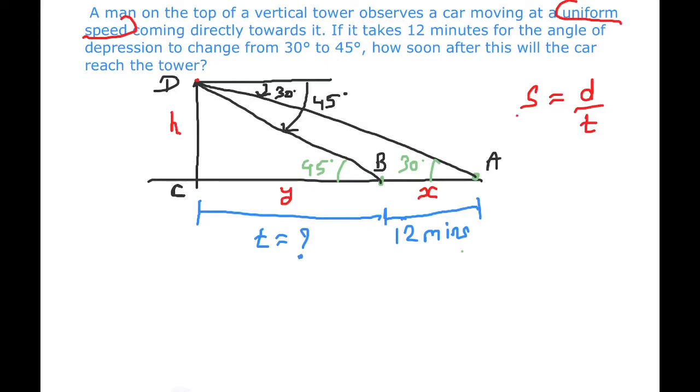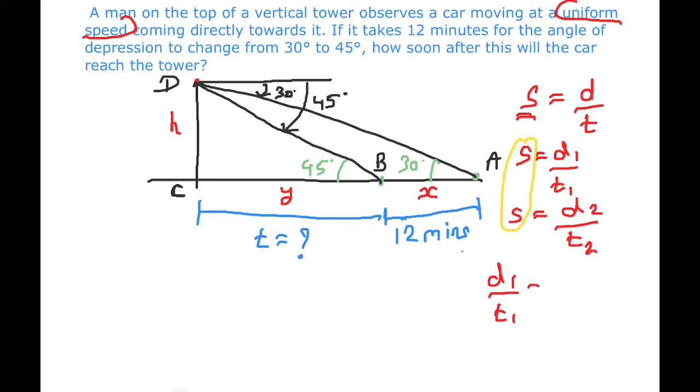Now if speed is the same, for the first part of the distance d1 upon time t1, and for the second part of the distance speed is equal to distance d2 upon time t2, and it is given that it is uniform speed, meaning these two speeds are equal. So we can write d1 upon t1 is equal to d2 upon t2. This is a very important result which we will be using in this question.